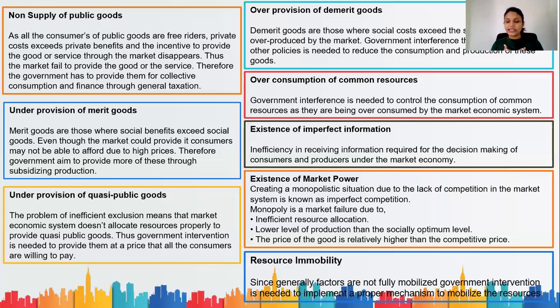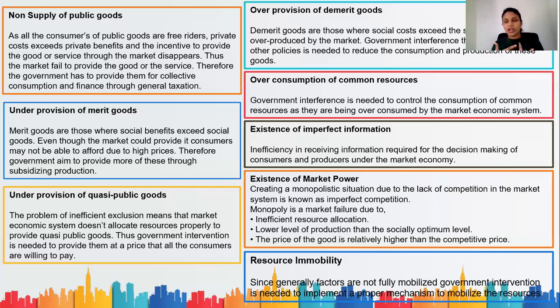And the last one is resource immobility. Since generally factors are not fully mobilized, government intervention is needed to implement a proper mechanism to mobilize the resources. We know factors of production are not completely movable, right? They are not fully mobilized. Factor mobility is the ability of the factors of production to move from one industry to another, and this is not 100% possible.